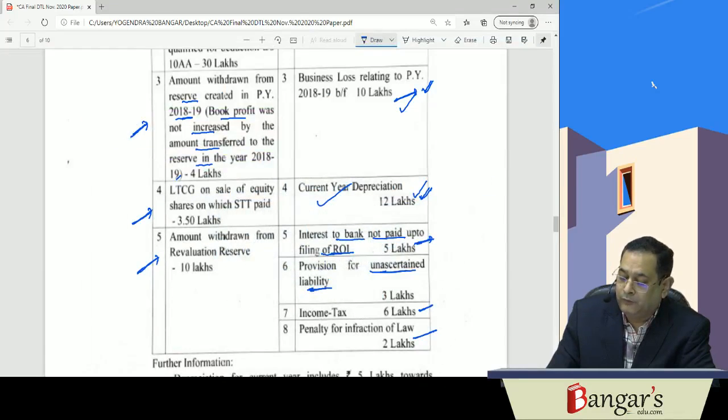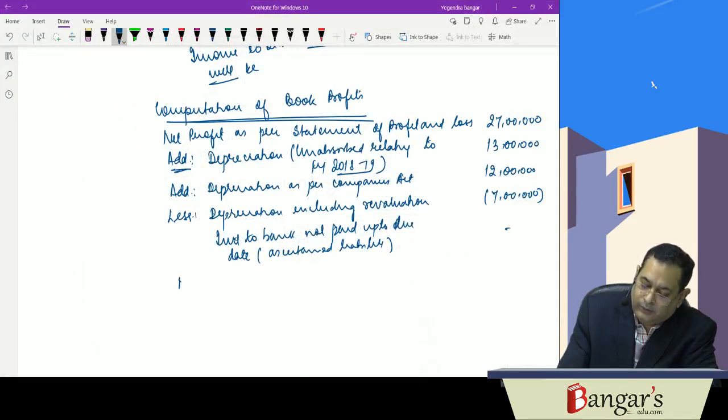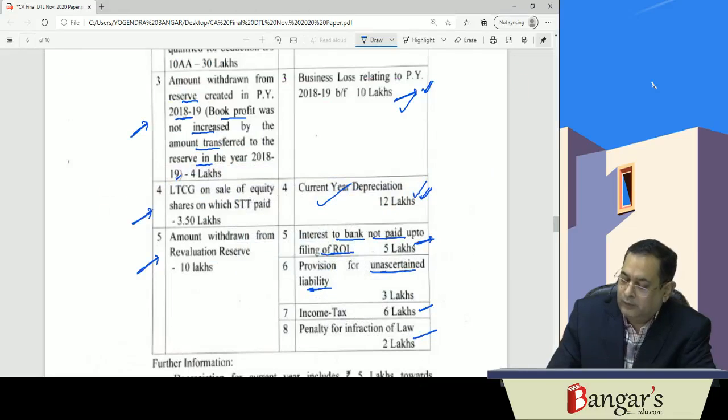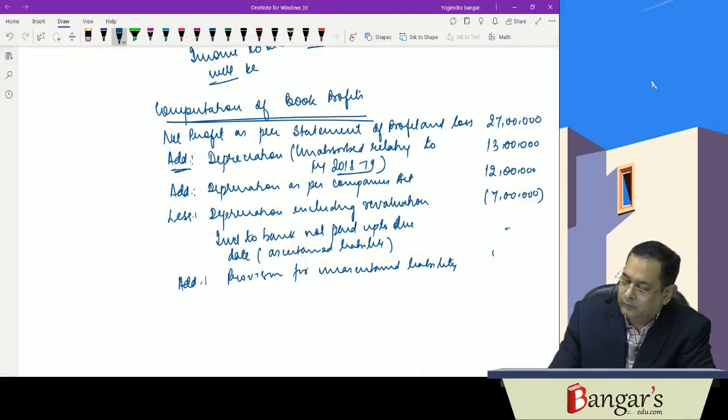Then provision for unascertained liability, the same will be added back. Add provision for unascertained liability. That will be added back, 3 lakh rupees.